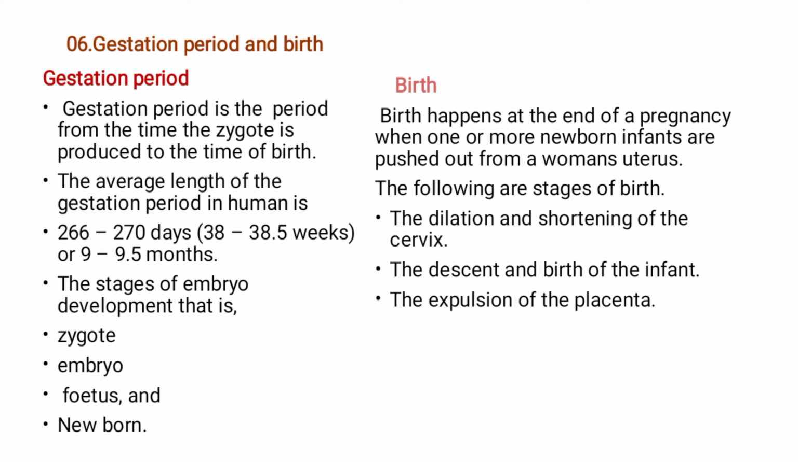Now, the following are the stages of birth: the dilation and the shortening of the cervix. So there will be a dilation and the shortening of the cervix. And also from there, we've got what we call the descent and the birth of the infant. And also the expulsion of the placenta. The placenta has to be expelled. It has to be removed. It has to go out.